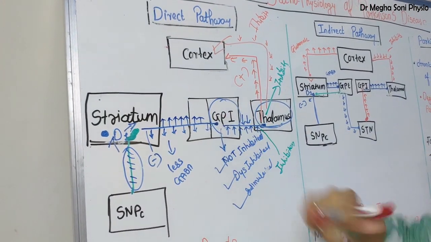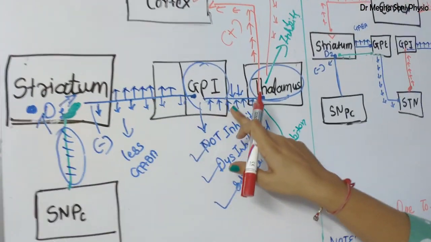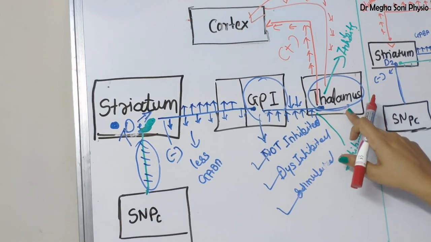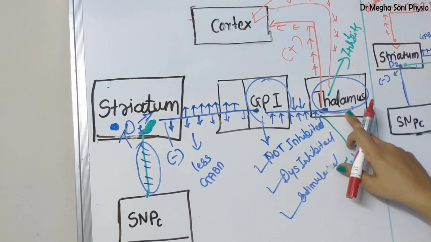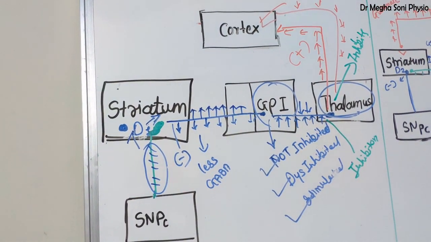So GPI is automatically disinhibited or stimulated, and GPI secretes more and more GABA over the thalamus. As the GABA is inhibitory in nature, it inhibits the thalamus, and thus the thalamus sends an inhibitory signal to the cortex.